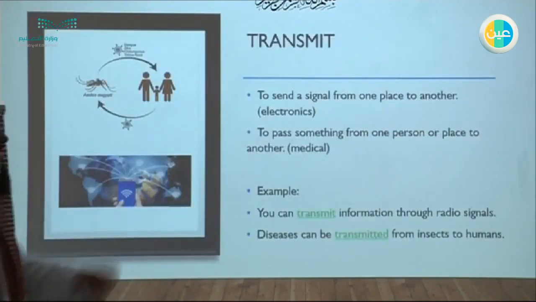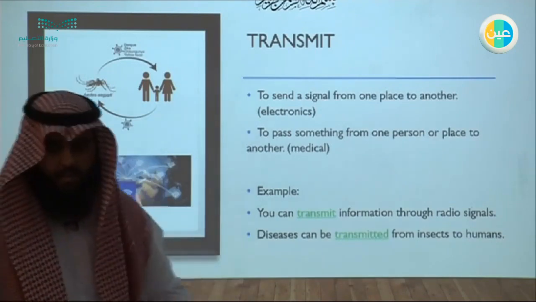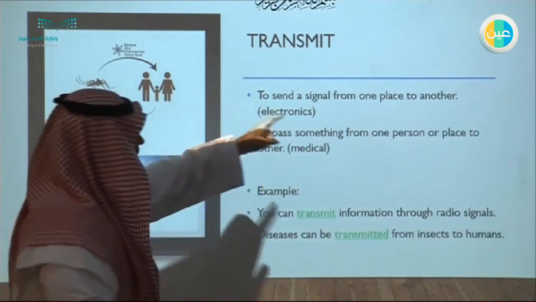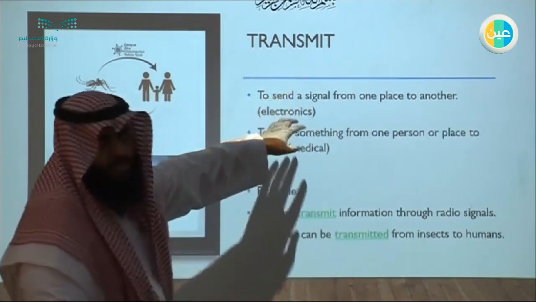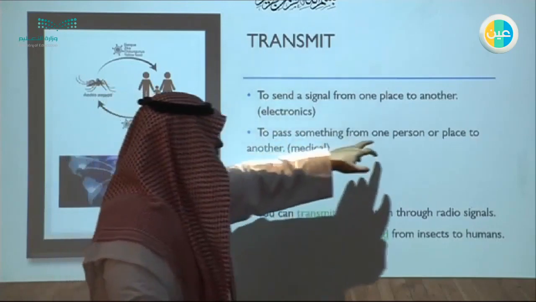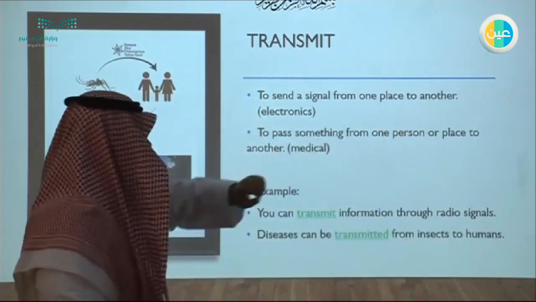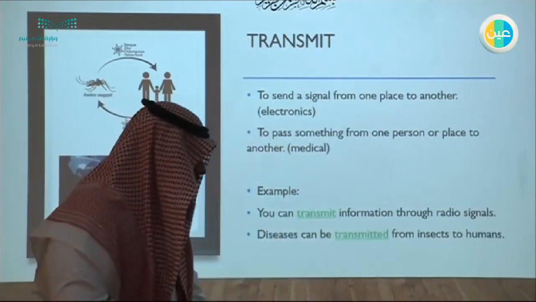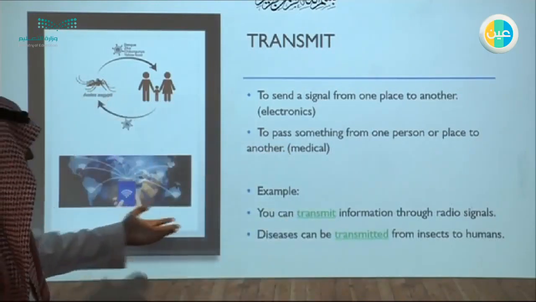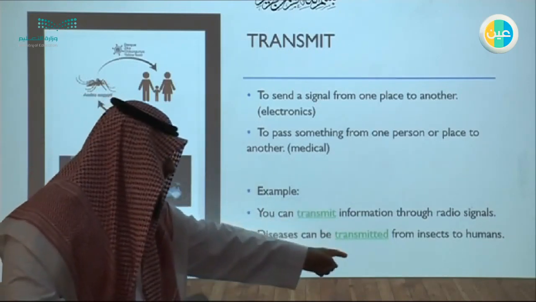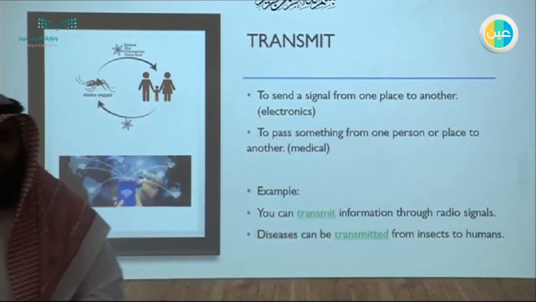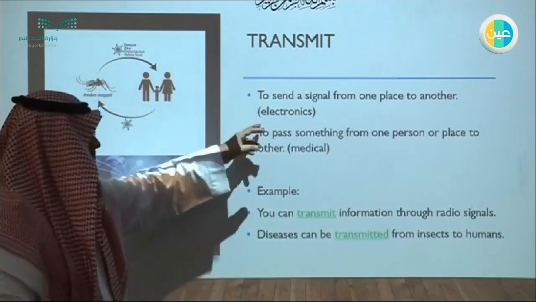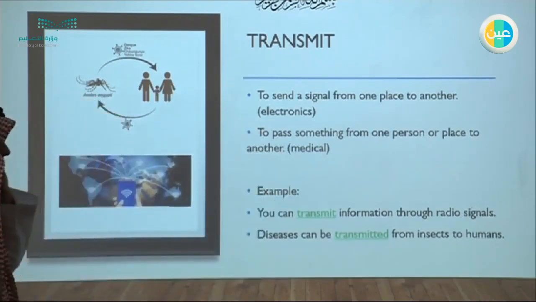Transmit. When you say transmit, usually you are talking about either a medical situation or an electronic situation. To send a signal from one place to another, that is electronic. To pass something from one person to another in the medical field. For example, you can transmit information through radio signals, or diseases can be transmitted from insects to humans. So transmission is the movement, but you can specify it by either electronics or the medical field.